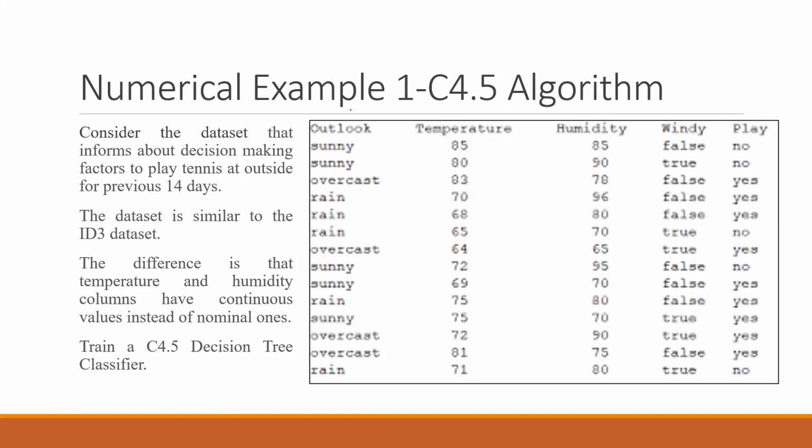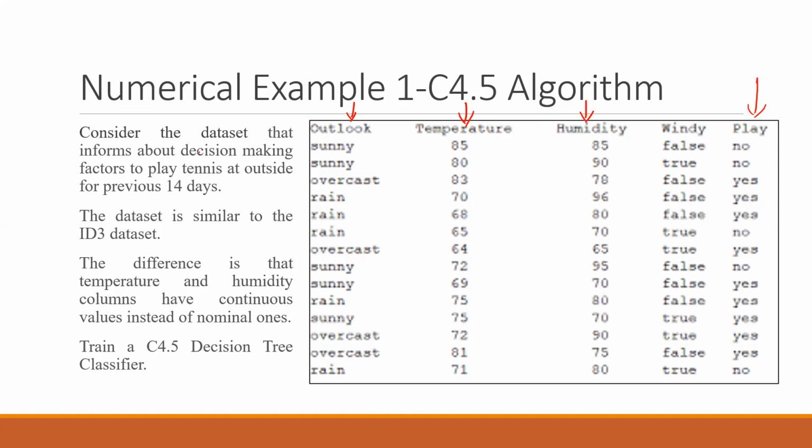So let's say this is the example where we want to predict whether we want to play tennis or not. So yes or no is there. Again, outlook, temperature, humidity, and windy are the four features being used. Outlook has discrete values: sunny, overcast, rain. These can be classified into 1, 2, 3, and false and true again 0 and 1. But temperature and humidity are the continuous features.